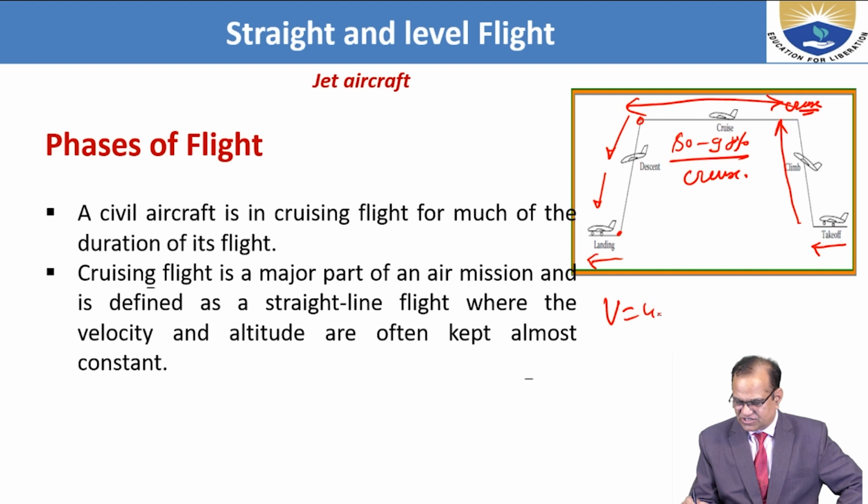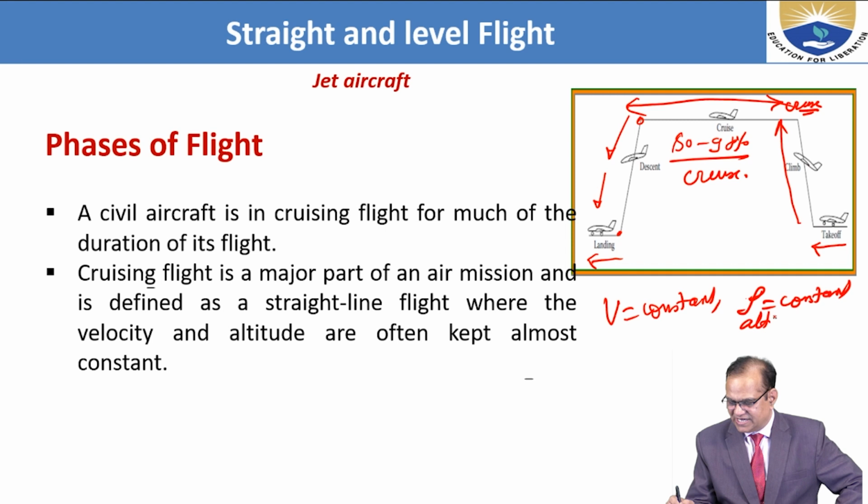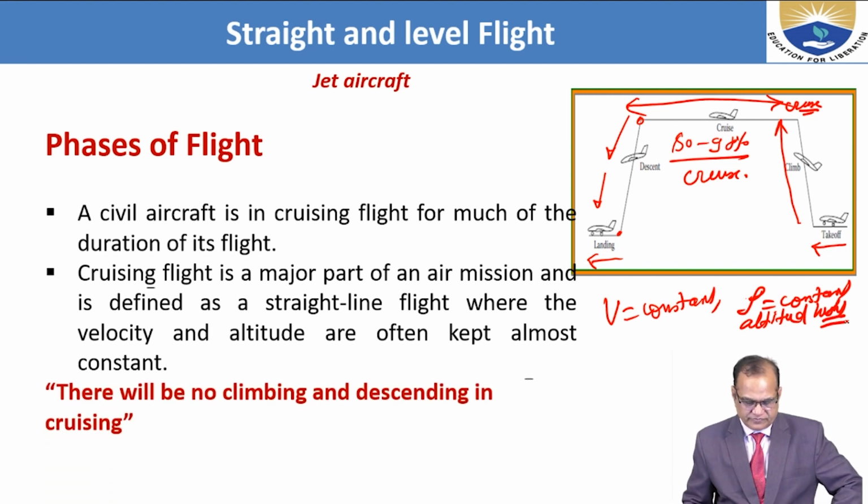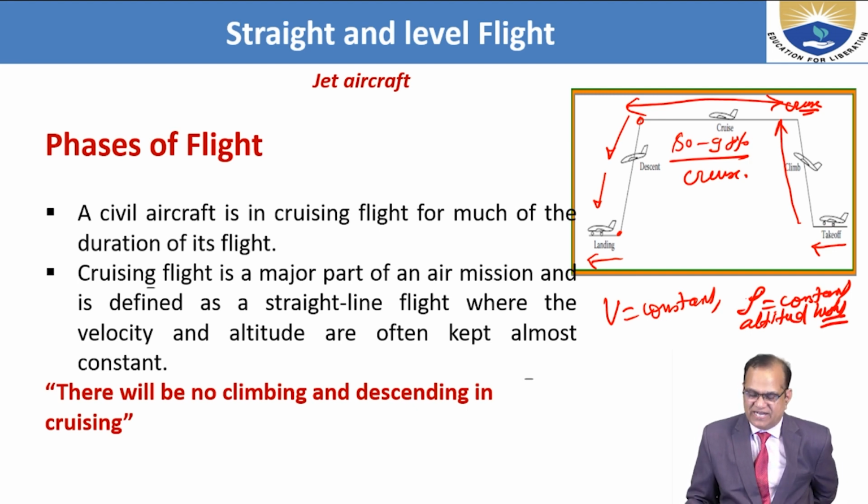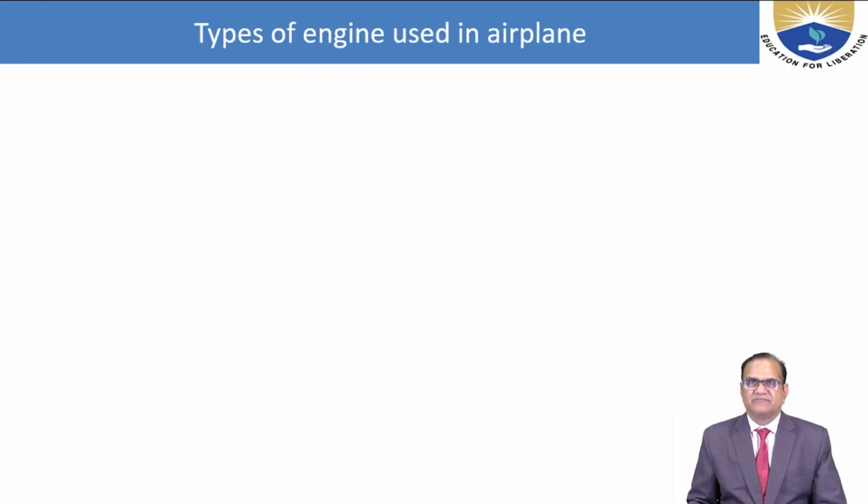So V is constant and rho is constant, means altitude. Altitude means height, so height is also constant. There will be no climbing and descending in cruising flight.